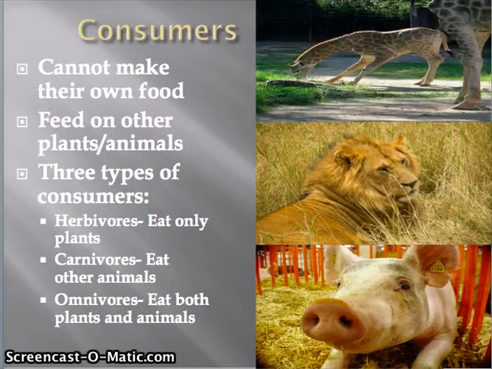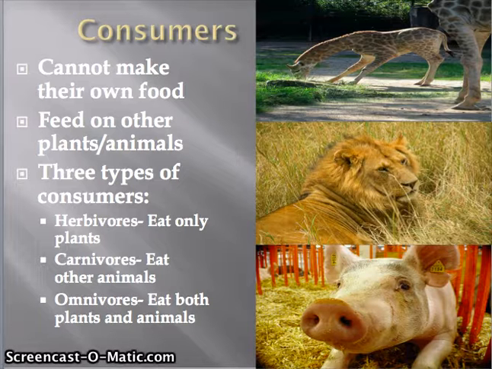In a food chain, we have consumers, which are animals that cannot make their own food, so they must eat plants or other animals. There are three different types of consumers. The first is the herbivore, which eats only plants. The second is the omnivore, which eats plants and animals. And the third is the carnivore, which eats other animals to survive.